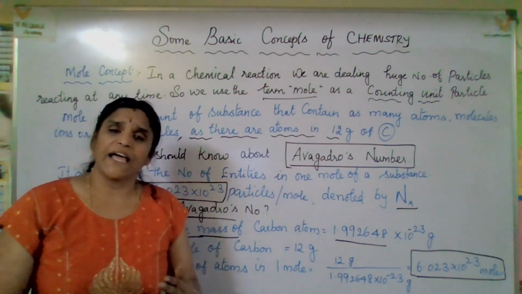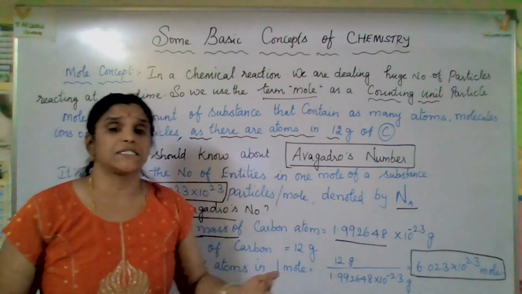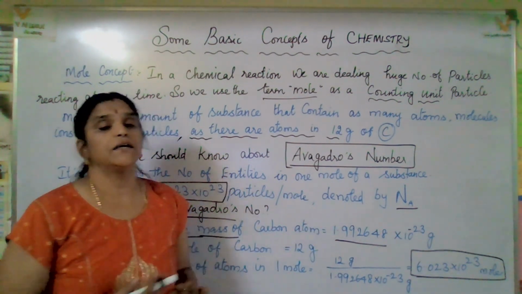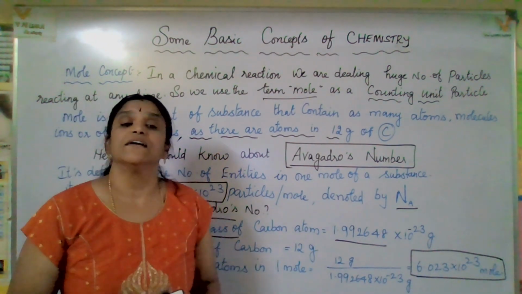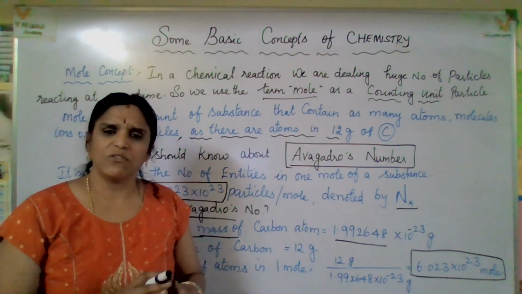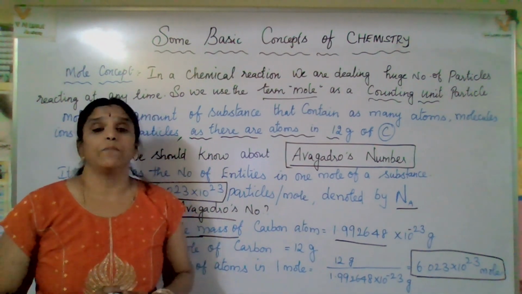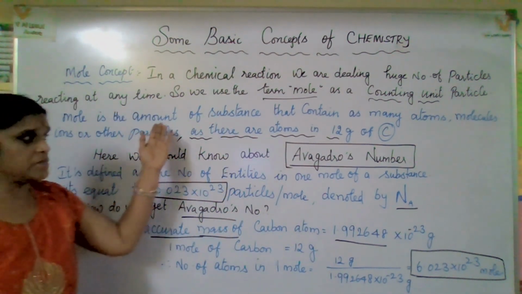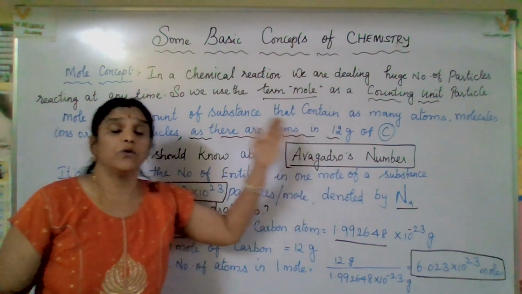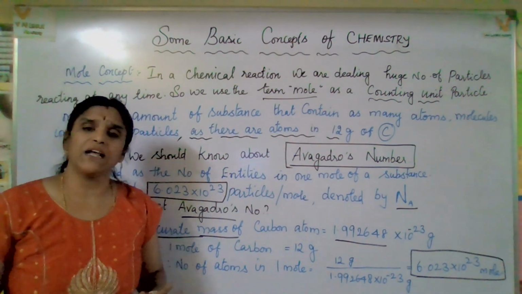Okay, Avogadro number, who has brought this? To honor his name, we say Avogadro's number. So, Avogadro's number is nothing but the number of atoms present in 1 mole, whether it is atoms, ions, molecules or particles, whatever it may be.